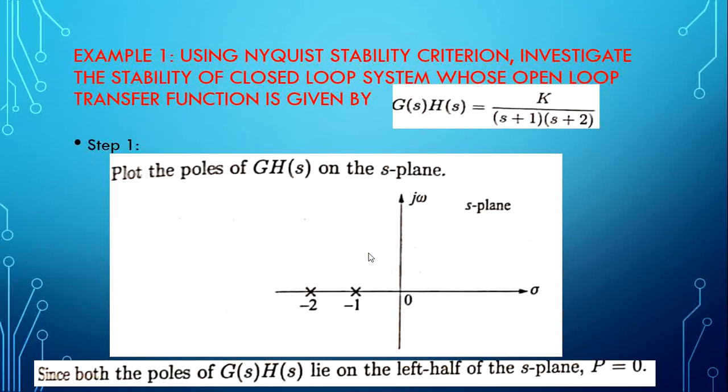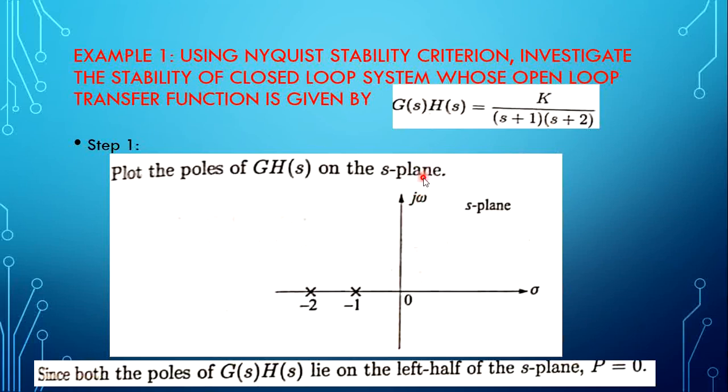So we'll start with an example. The first example is given. Using the Nyquist stability criterion, investigate the stability of a closed loop system whose open loop transfer function is given. The given question has an open loop transfer function, but we are determining the stability of the closed loop system. The given open loop transfer function g of s into h of s is k divided by s plus 1 into s plus 2.